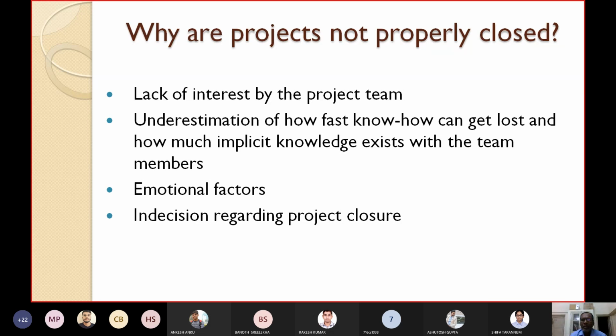And how much implicit knowledge exists with the team members. You do not know how competent your team members are. They have implicit knowledge within themselves. How can you extract, record, document and archive this properly for future use? You are underestimating those things. That's why some project managers do not close the project properly. So number two is the underestimation of how fast the know-how can get lost.